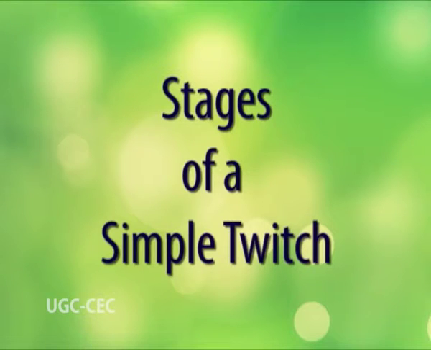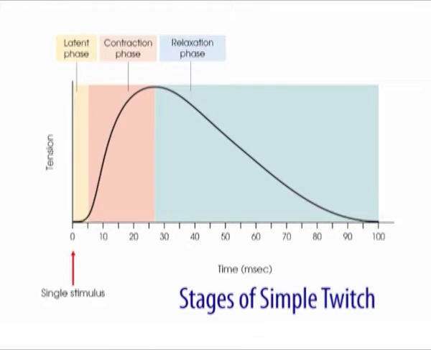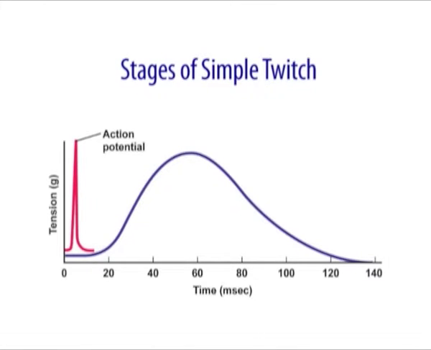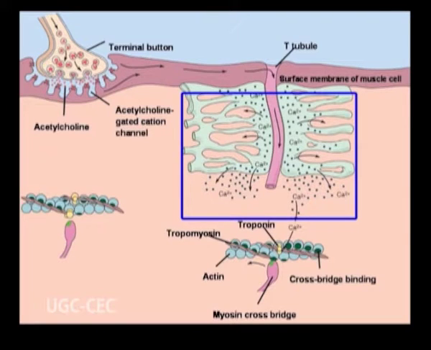Stages of a simple twitch. A simple twitch can be divided into a latent phase, contraction phase, and a relaxation phase. The latent period begins at stimulation and lasts about 2 milliseconds. Over this period, the action potential sweeps across the sarcolemma and the sarcoplasmic reticulum releases calcium ions. The muscle fiber does not produce tension during the latent period because the contraction cycle has yet to begin. The time it takes the muscle to react to the stimulus is called the latent period.